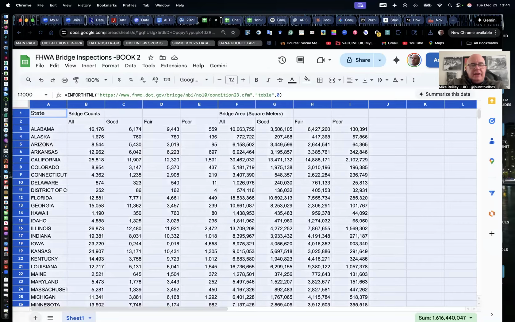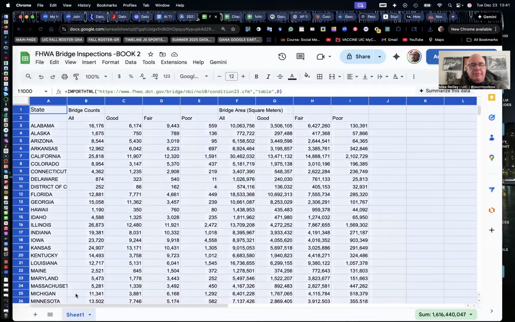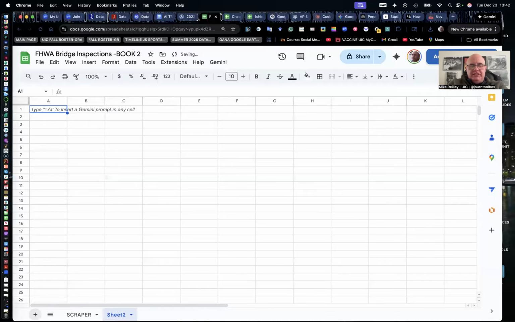And then I'm going to add a new sheet. But before I do that, I'm going to label at the very bottom for sheet 1, which is the one I'm in, scraper. So it's a reminder to me or to anybody else that's working on my team that this is the scraper page because it can be updated, and we want to leave it alone. This is our original copy. So hit the plus sign next to where it says scraper, and that enables you to add a new sheet.